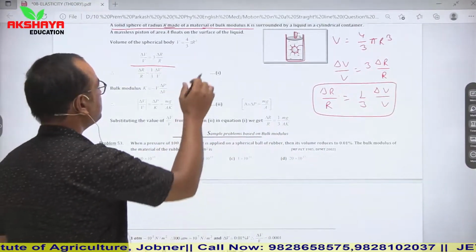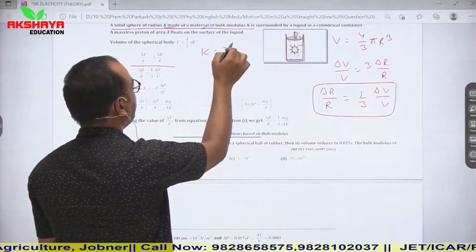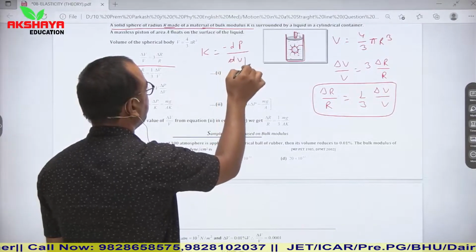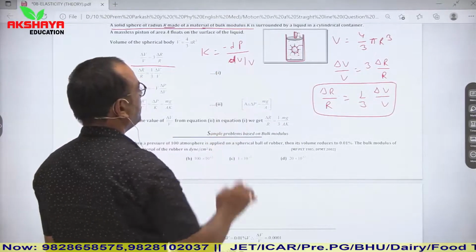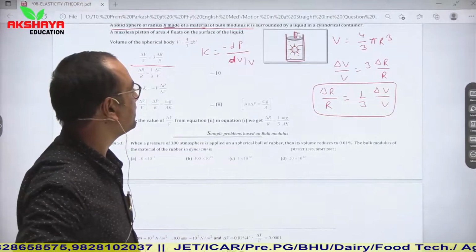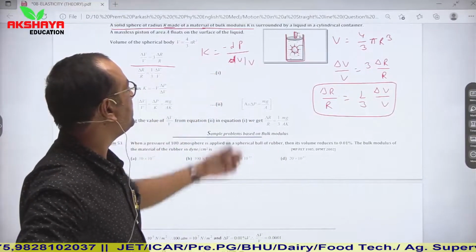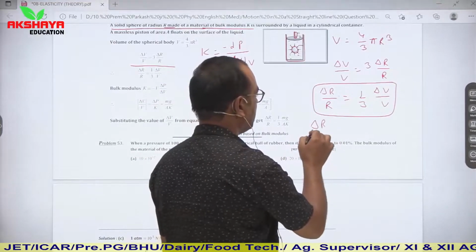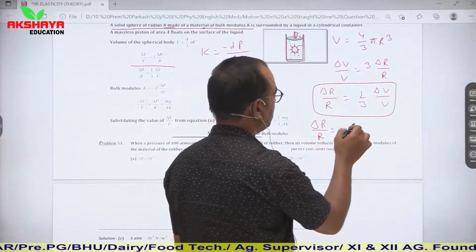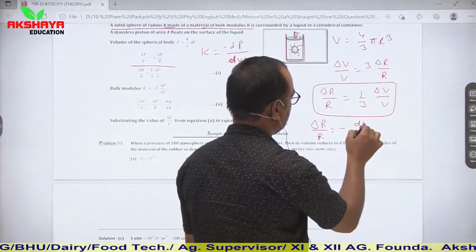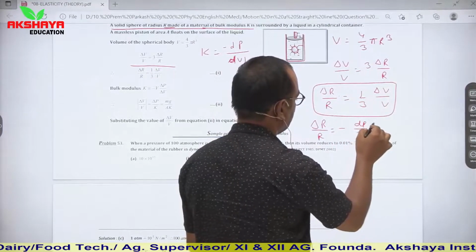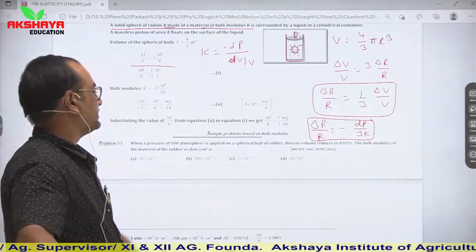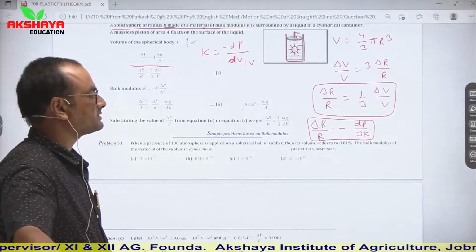So our bulk modulus K is equal to minus dP upon dV upon V. So you can see that dV upon V is equal to minus dP upon K. It means del R upon R is equal to minus dP upon 3K. So this is the fractional change in radius.